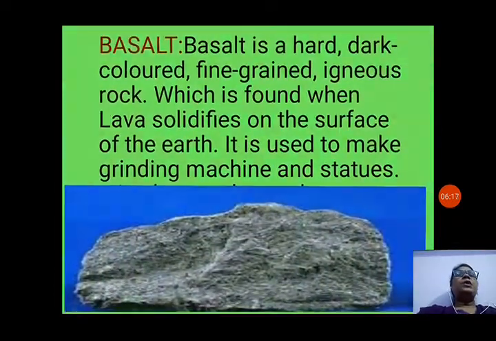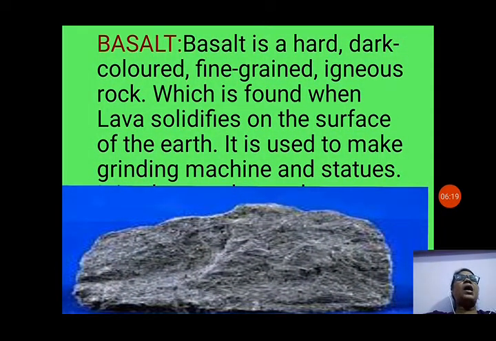Now, next we will see about basalt. Basalt is a hard, dark colored, fine grained igneous rock. It is also a type of igneous rock. It is fine grained, that is, it is not rough, it is fine. It is dark in color also, and it is formed when lava solidifies on the surface of the earth.